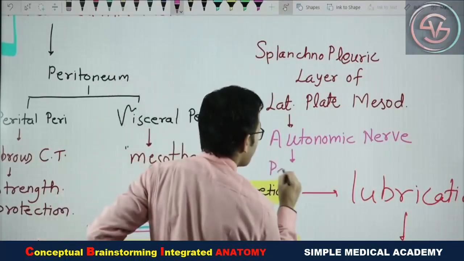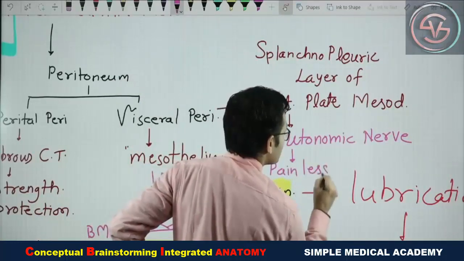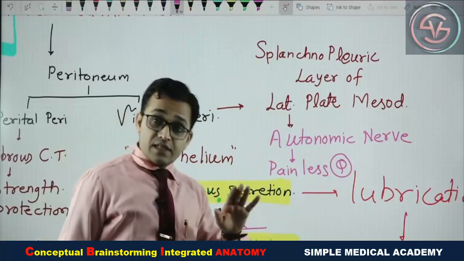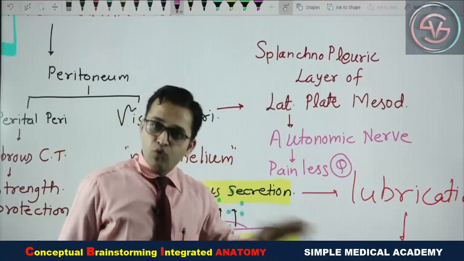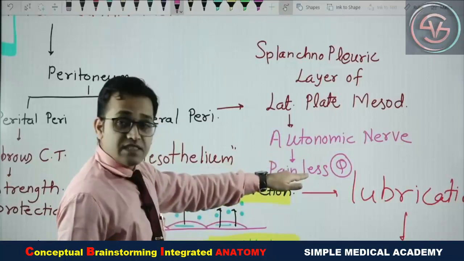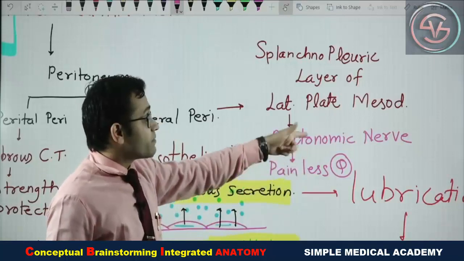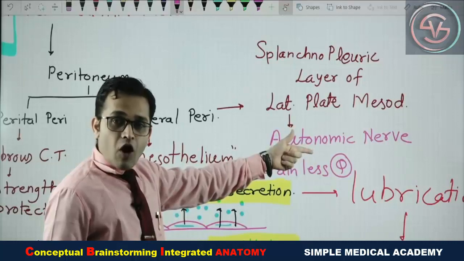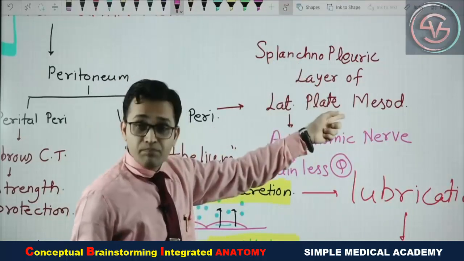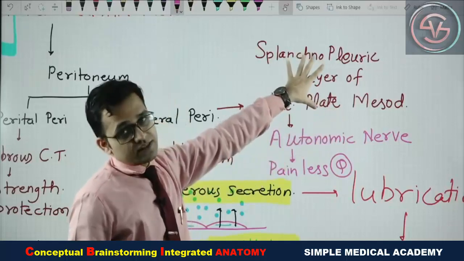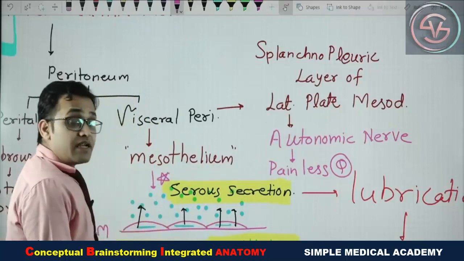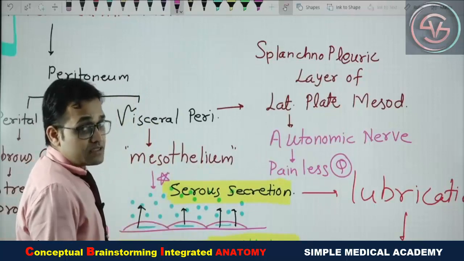Yes, these are painless. So this is your MCQ, useful for your clinical. Always the visceral peritoneum as well as visceral pleura and visceral pericardium, these all are pain insensitive or painless. Why? Because they are supplied by the autonomic nerve. Why are they getting autonomic nerve supply? Because they develop from the splanchnopleuric layer of the lateral plate mesoderm. And what is this? We will see in our embryology portion. Okay, so this is about the parietal and the visceral peritoneum basic concepts.